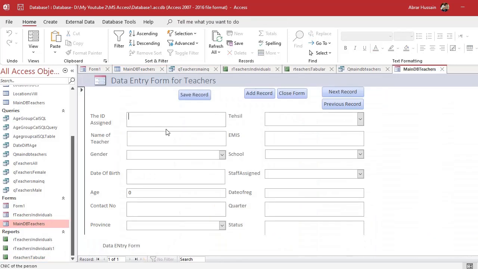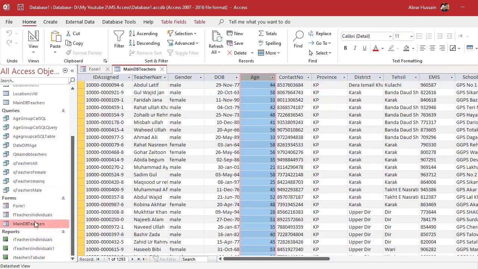For example, this was the form of the teachers, and when you enter an age or when there is a date of birth and you want the age to be calculated automatically from the date of birth, or if you want an age group to be automatically assigned, how can we do that? Now let's open our main queries that we have developed already, this q main db teachers.